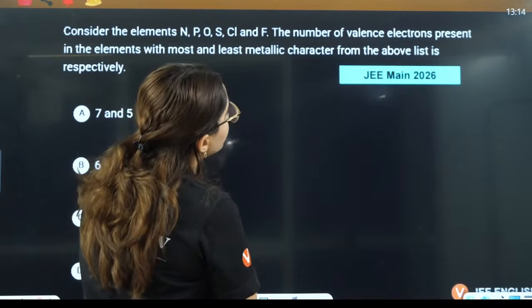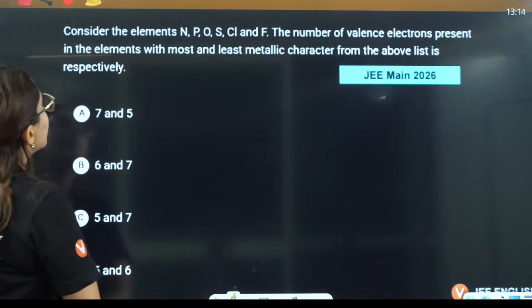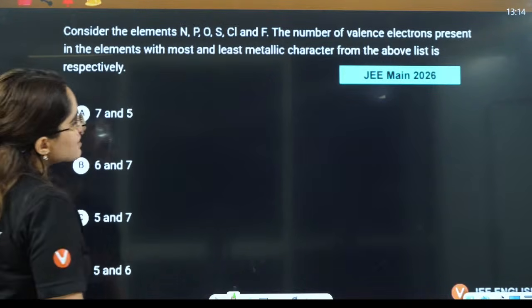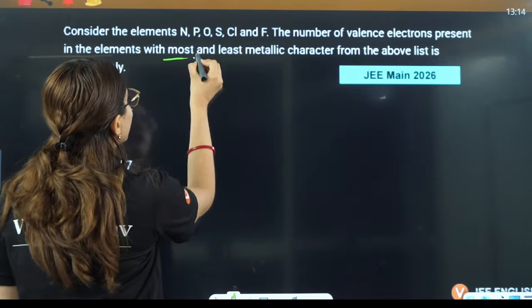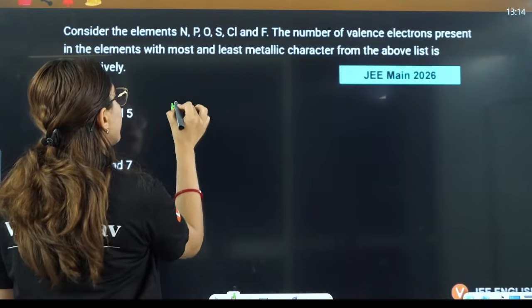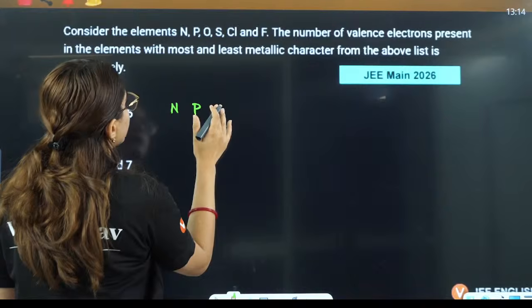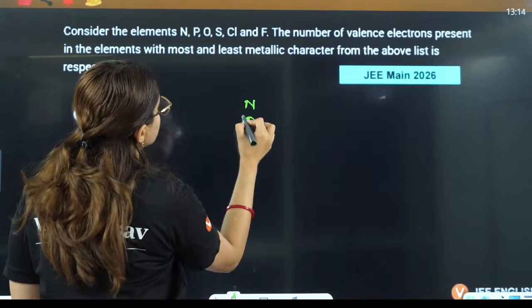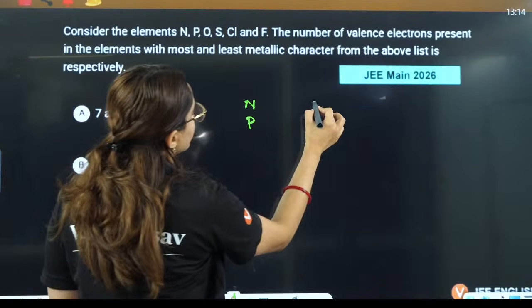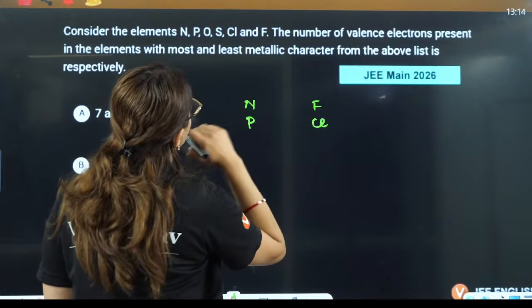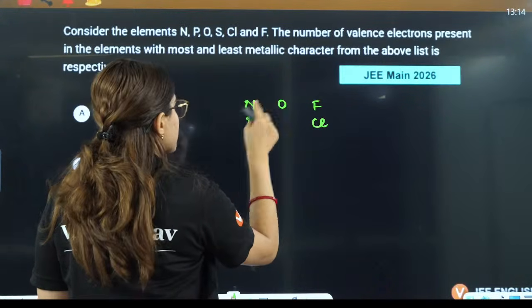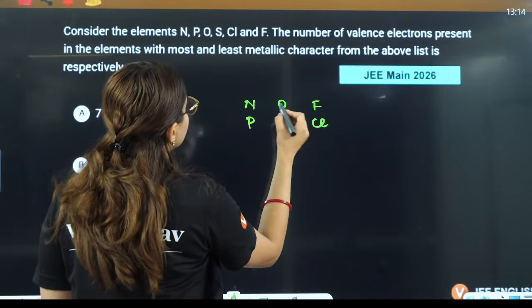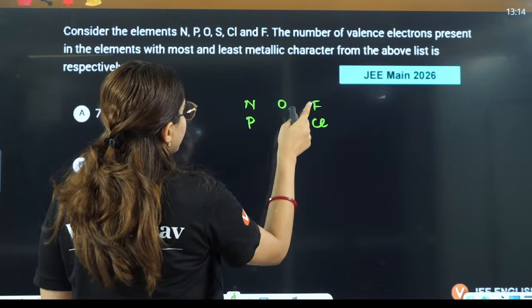The number of valence electrons present in the elements with most and least metallic character. Firstly, out of this, this is nitrogen, this is phosphorus, this is fluorine, this is chlorine. Nitrogen, oxygen, fluorine, 7, 8, 9.